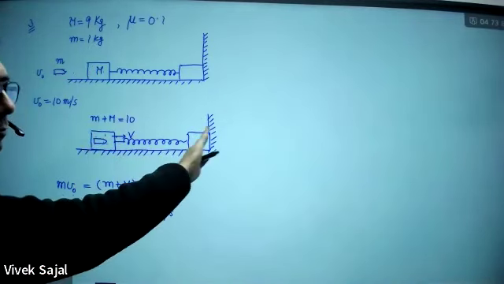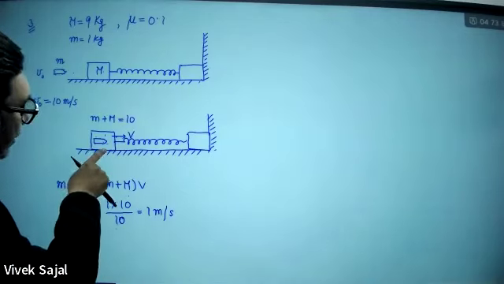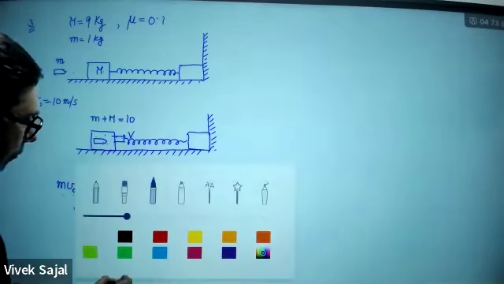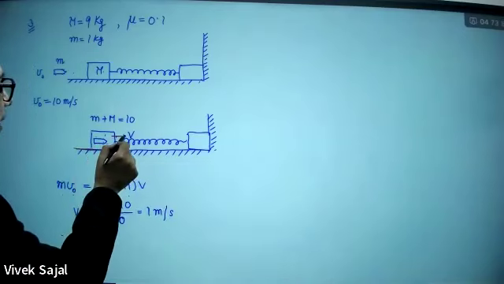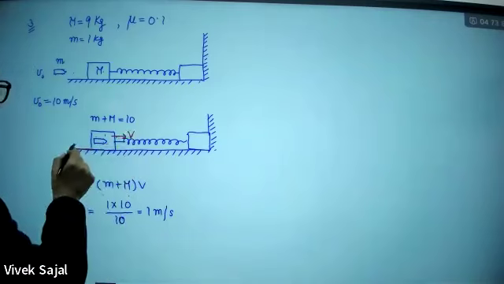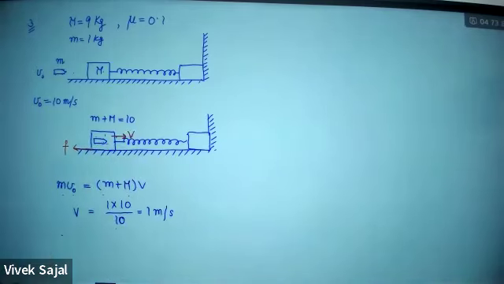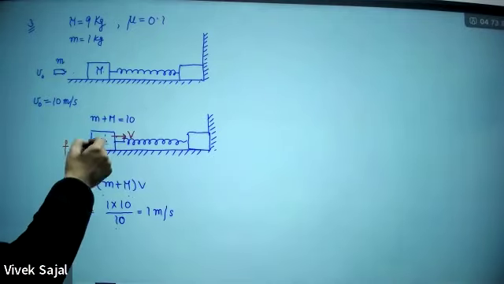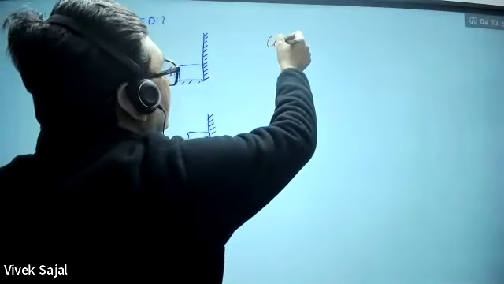And when it is moving to the right, this spring will be compressed as well as this block. When this block will move, then try to understand, block will move in this direction. And friction force is going to act in this direction. So what is the initial kinetic energy of this block? So block plus bullet.